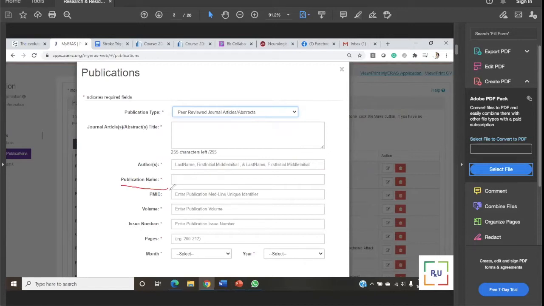Then publication name means the journal's name. Some people think, okay, some journals are online journals, so they come in this section, or another section will talk about that part. But whether the journal is online or producing paper print, and how many journals are producing paper print nowadays?